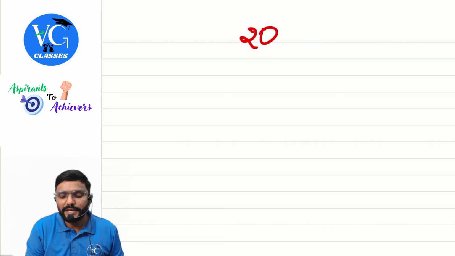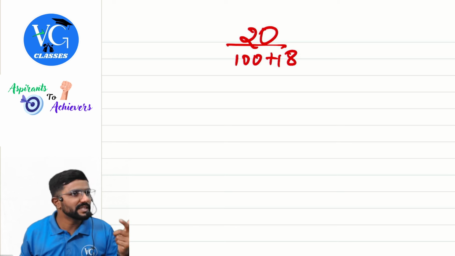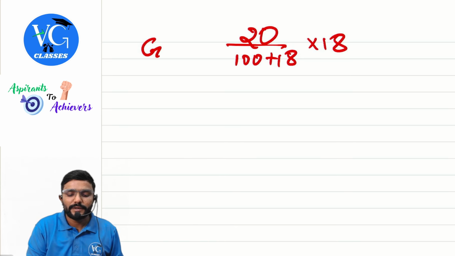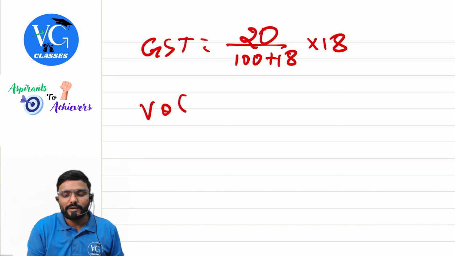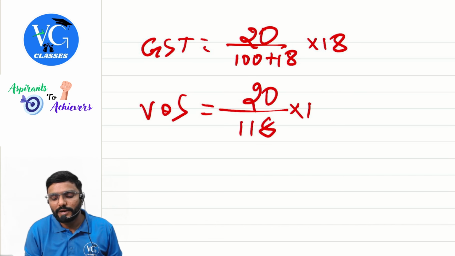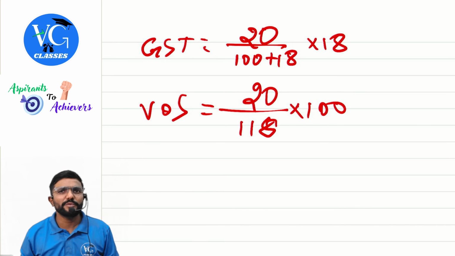So, 20 divided by 100 plus 18. What do you want to calculate? GST, right? So, into 18. No, sir, I want to calculate the value of supply. How is it, sir? 20 divided by 118 into 100. Into 100. Hope you understood.